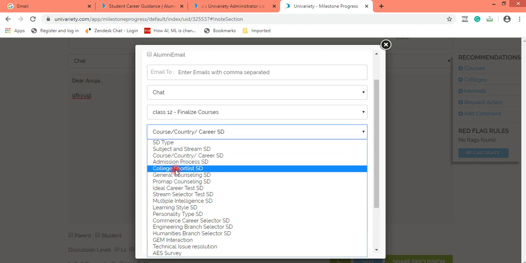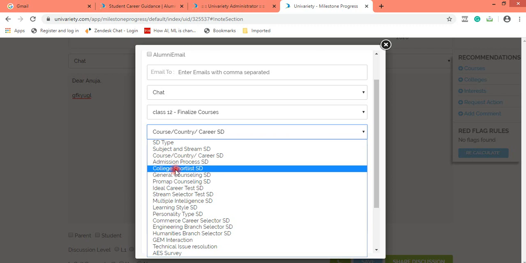College shortlist SD is supposed to be selected when you have spoken to the student only on colleges, where the student says, I want to apply for X number of colleges. Can you tell me about these colleges? Or can you please shortlist these colleges on my profile? Or can you tell me about these colleges in detail?